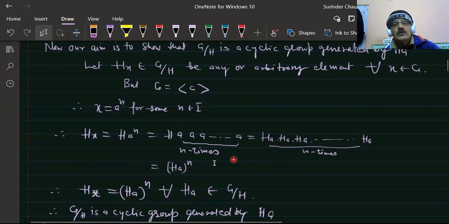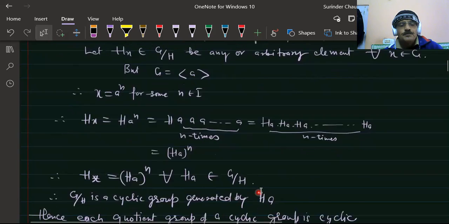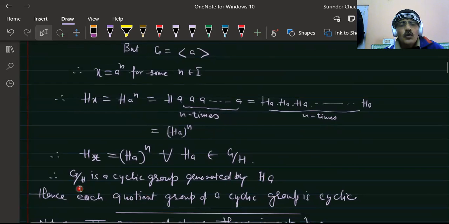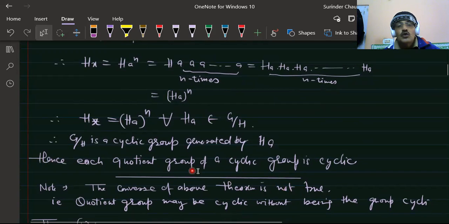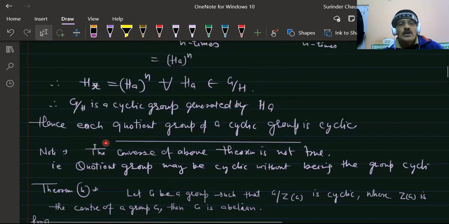So Hx comes out to be (Ha)^n for all Ha belonging to the quotient group G upon H. Therefore, G upon H is a cyclic group generated by Ha. Hence, each quotient group of a cyclic group is cyclic.